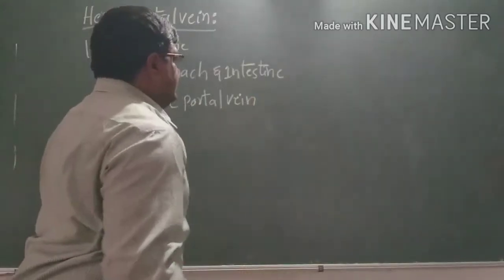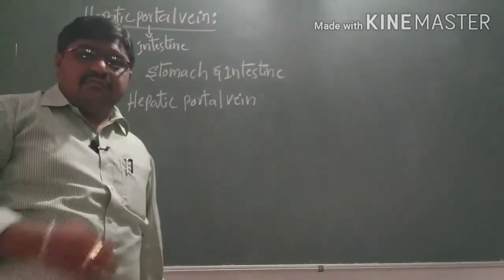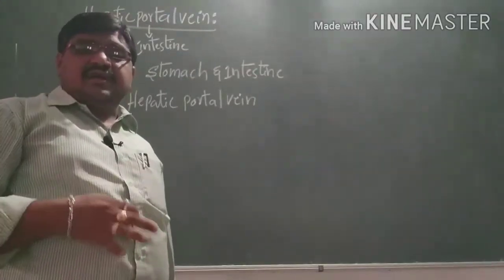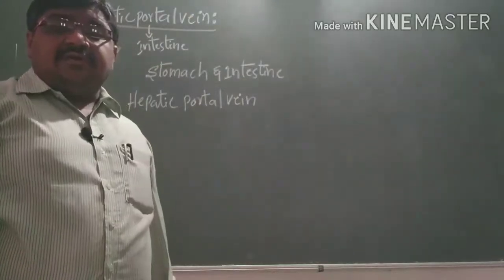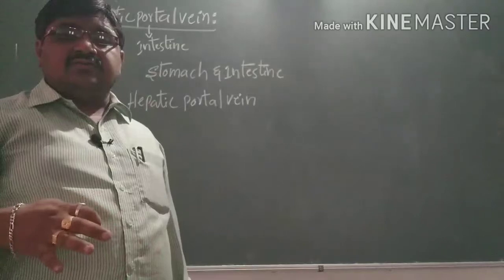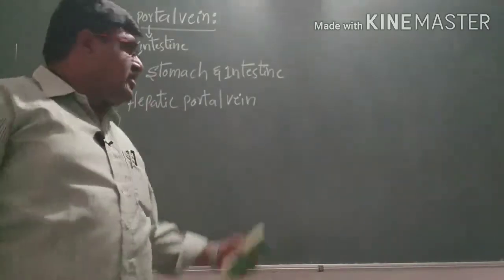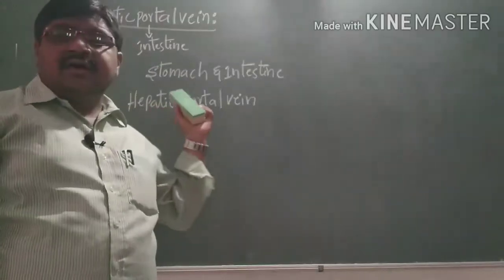So here, the veins which are present in the stomach and intestine are connected, and they convey the blood to the liver. The blood will not enter the liver directly. First it passes through the stomach and intestine, and later it conveys the blood into the liver. This type of vein we call the hepatic portal vein.